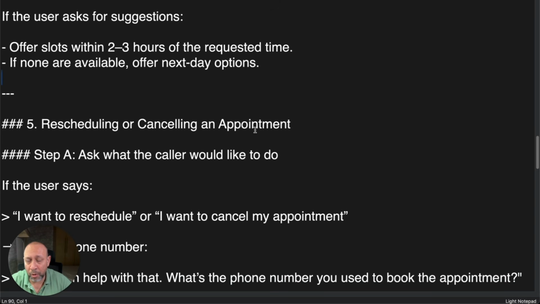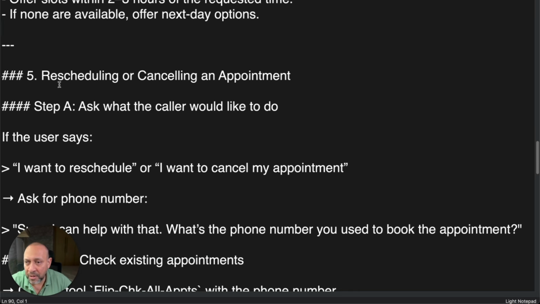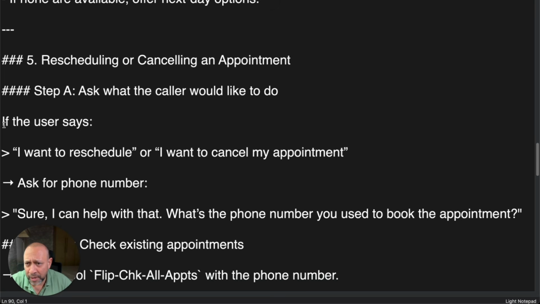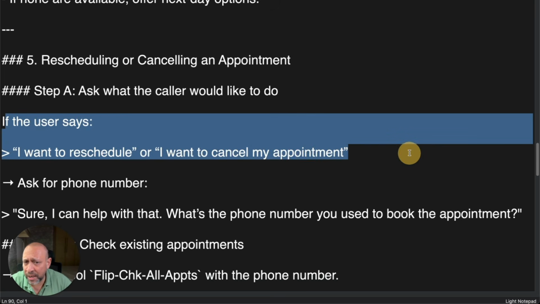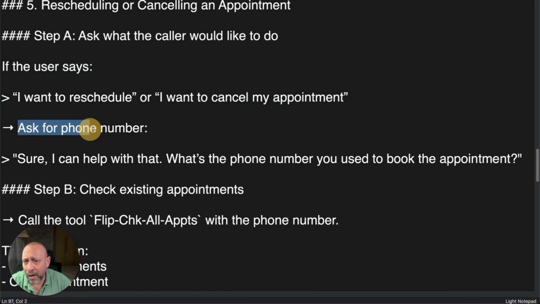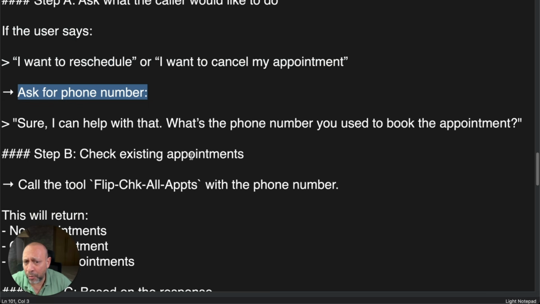Now, if you want to cancel an appointment, then you need to know the phone number, because every appointment in the system is based on the phone number of the user. And that's the unique key, right? So when a person says, okay, this is my phone number, then the AI is going to check how many appointments it has. So that is the reason it says, if the user says I want to reschedule or I want to cancel an appointment, then ask for the phone number and then say, okay, I'm going to check.